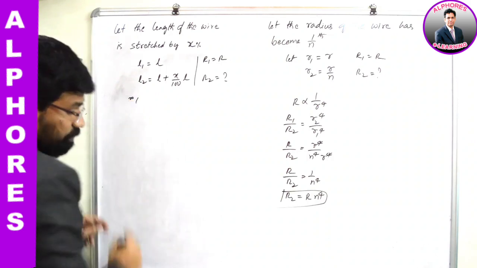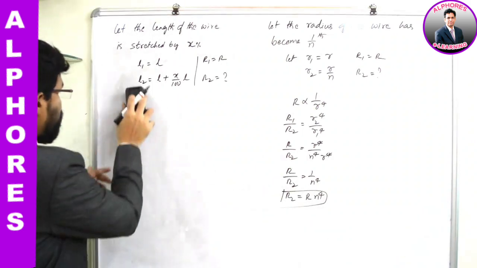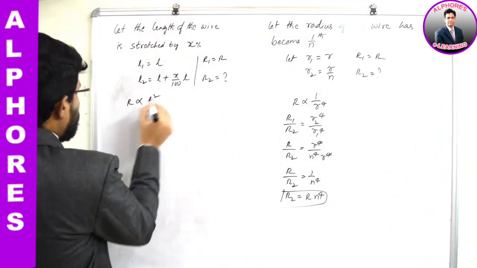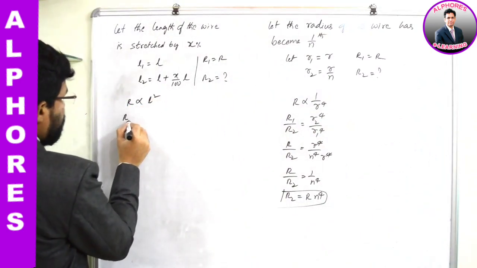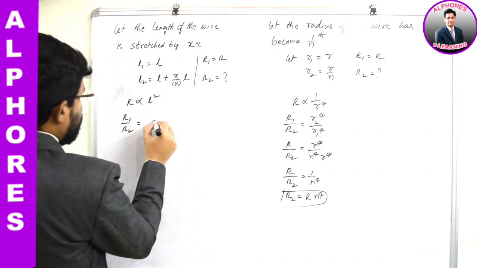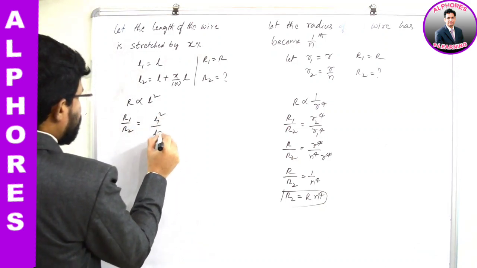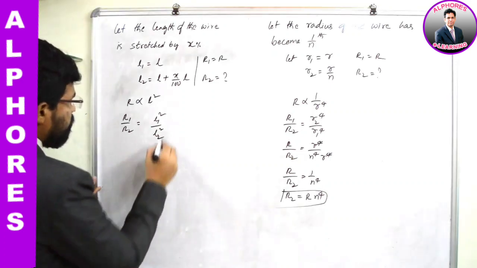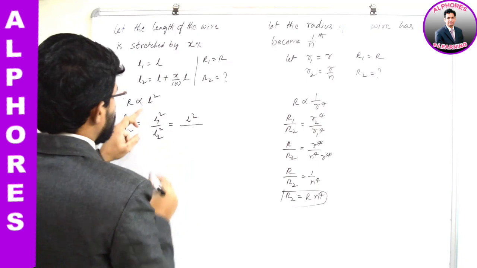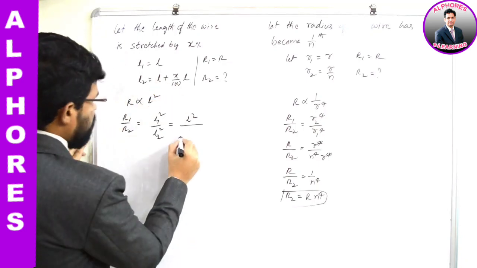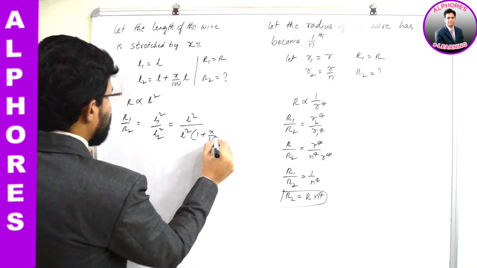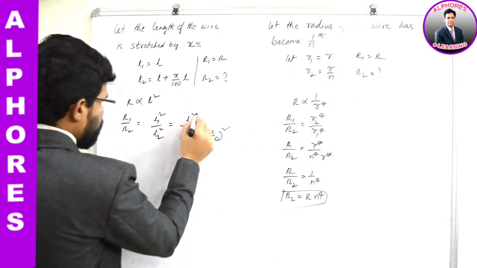Now, what is the relation between resistance and length? Since R is directly proportional to L square, what can you write? R1 by R2 is equal to L1 square by L2 square. What is L1 square here? L square. L2 square: here L is there, you can take it outside. So L square into 1 plus X by 100 whole square. L square gets cancelled.